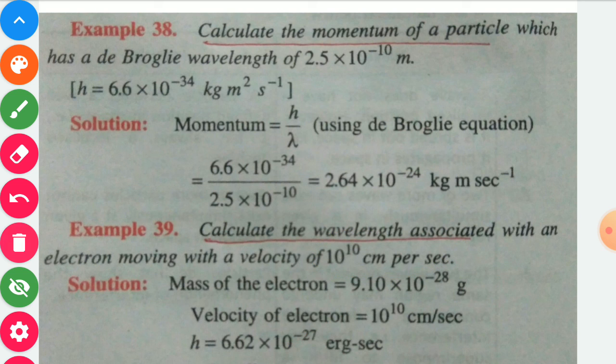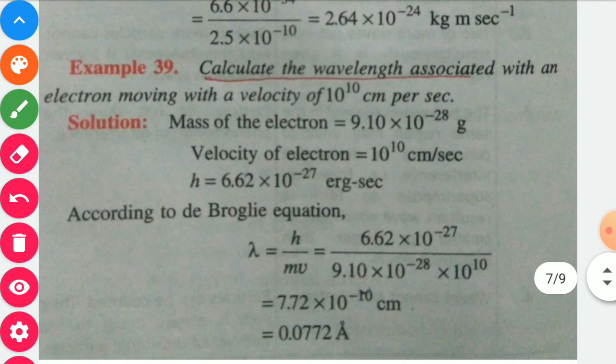So if we put the values in the equation, the de Broglie wavelength lambda is equal to h upon mv. The h value is 6.62 into 10 power minus 27 erg second, mass 9.1 into 10 power minus 28 gram, and velocity 10 power 10 centimeter per second. On solving, it will be 7.72 into 10 power minus 10 centimeter, or we may write 0.0772 angstrom unit also.